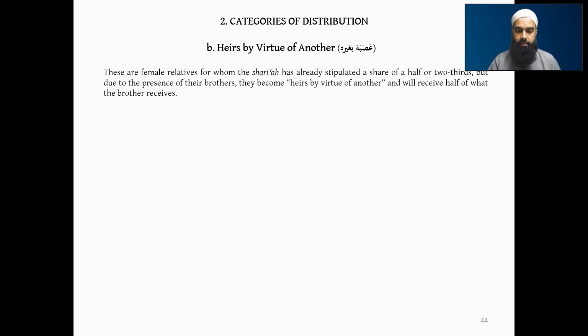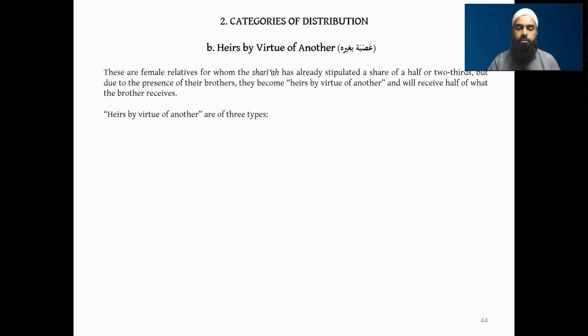Here we have heirs by virtue of another, asaba bi ghayrihi, and it's fairly obvious. These are the female relatives for whom the Sharia has already stipulated some half or two-thirds share, but due to the presence of their brother, they become heirs by virtue of another, and will receive half of what their brother receives in essence.